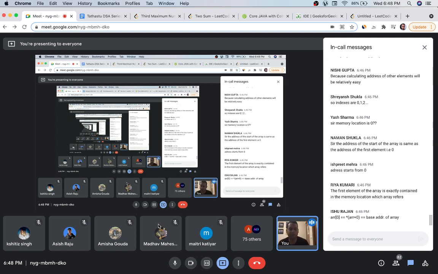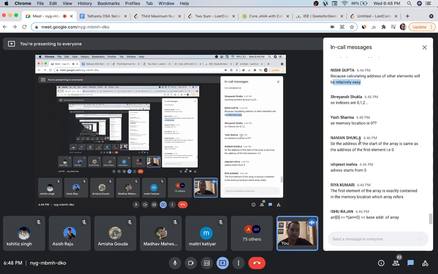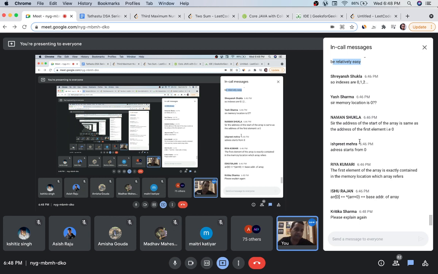So this is a simple reason, a simple answer. Please don't complicate it so much. It's basically because calculating the address of elements is relatively easy. That's why we start from 0 instead of 1. As a user or programmer, it may not matter to us, but in the way it is executed in a computer or system, it creates a lot of efficiency and saves a lot of time, okay?